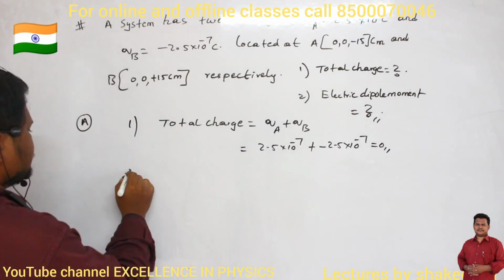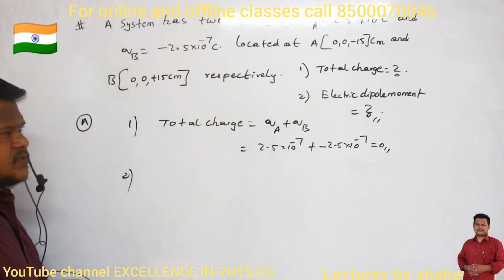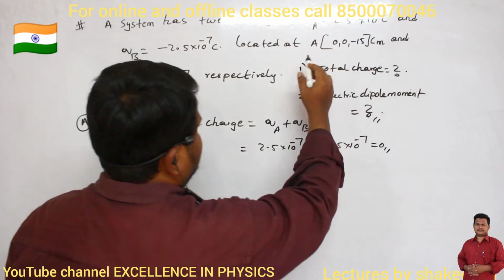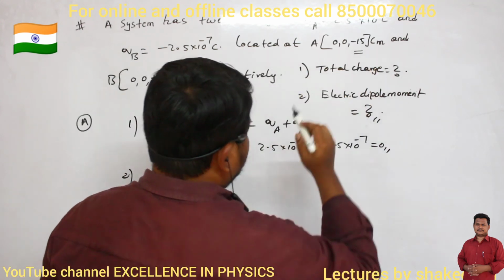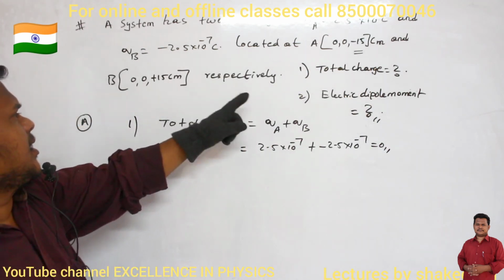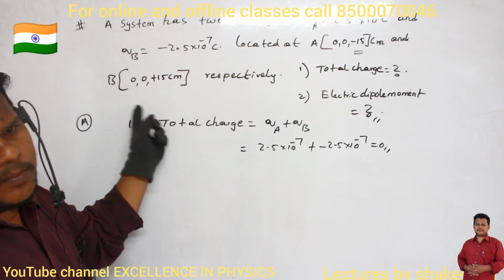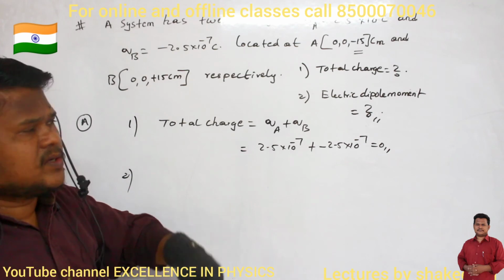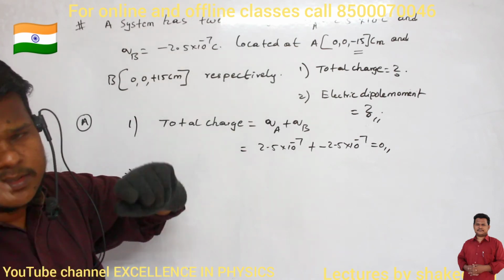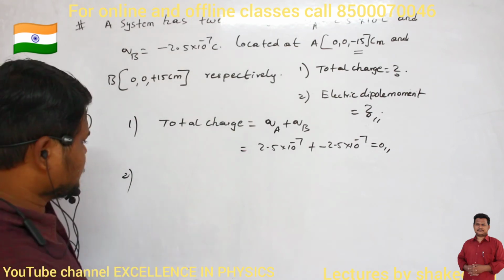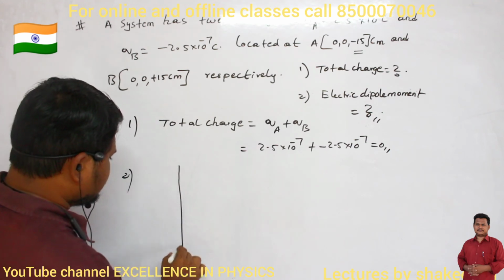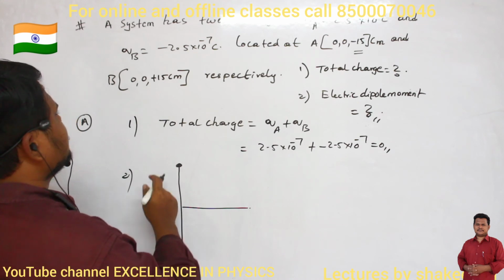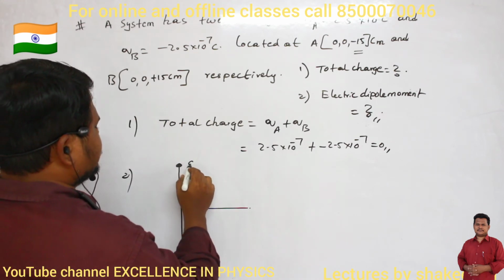Next one, dipole moment. How these charges are arranged, you see here. First charge is present on the negative z-axis and another charge is present on the positive z-axis. Both of them are present on the same axis. If this is my z-axis and this is my origin, one charge, QB, is present here.